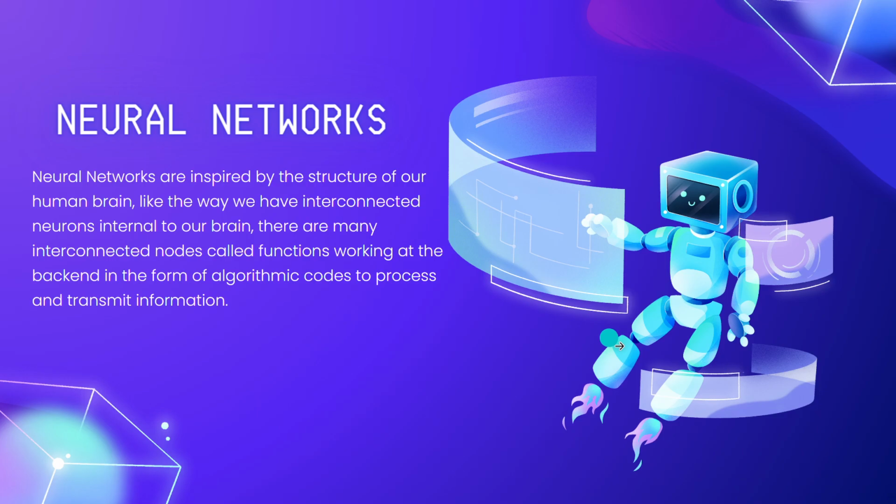Finally, let's dive into neural networks. These are like the brains of an AI system, which is used for training an AI system to think, learn, and make decisions. You see, neural networks are inspired by the structure of our human brain. Like the way we have interconnected neurons internal to our brain, there are many interconnected nodes called functions working at the back end in the form of algorithmic codes to process and transmit information in a neural network setup. I know it is very difficult to understand the concept of neural networks in the first attempt. Let me simplify it for you.